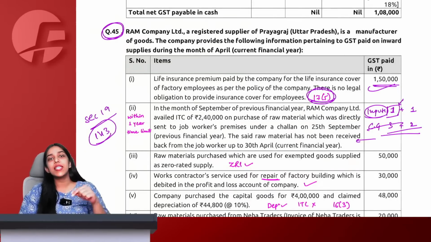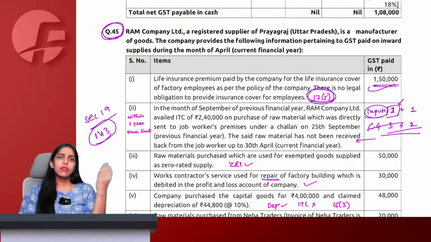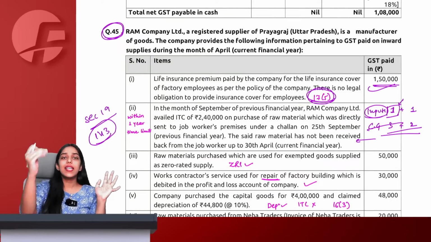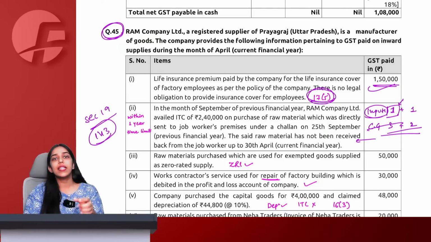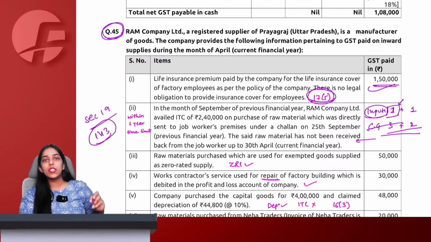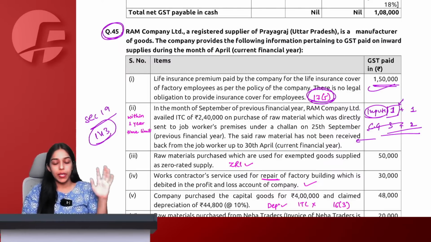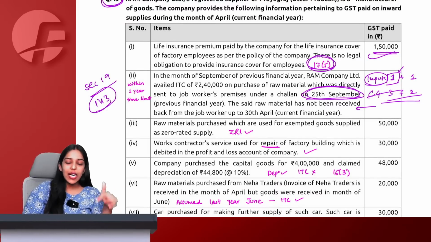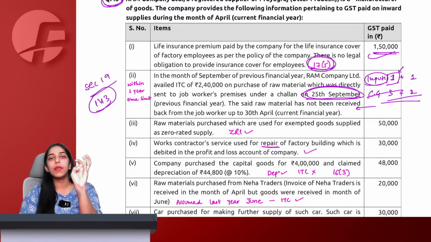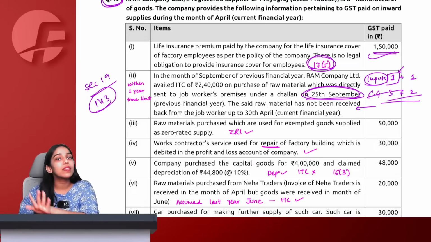The day on which I send my goods to job worker, I can take ITC of those goods, send the goods to job worker without payment of tax. The condition is very simple, that the job worker should return these goods within 1 year to me. Now we sent the goods. We sent the goods on 25th September. We are standing in April today, which means September, October, November, December, Jan, Feb, March, April. 1 year has not expired yet.